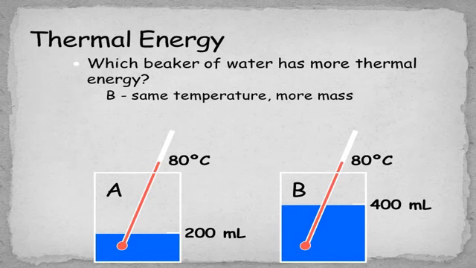That means the mass is more here. That means the internal energy will be more here, so it needs more heat, so the total thermal energy will be more here. Beaker A has less, so more thermal energy will be in beaker B.